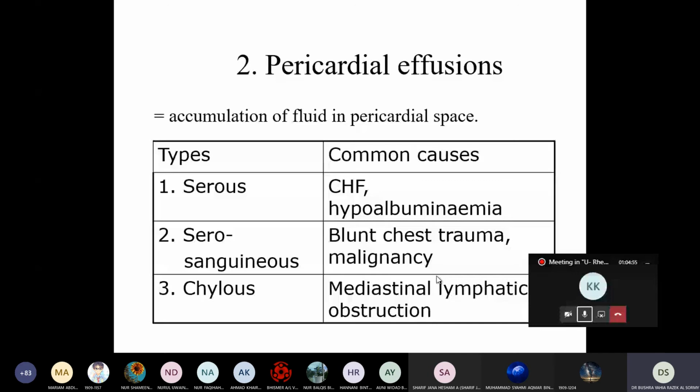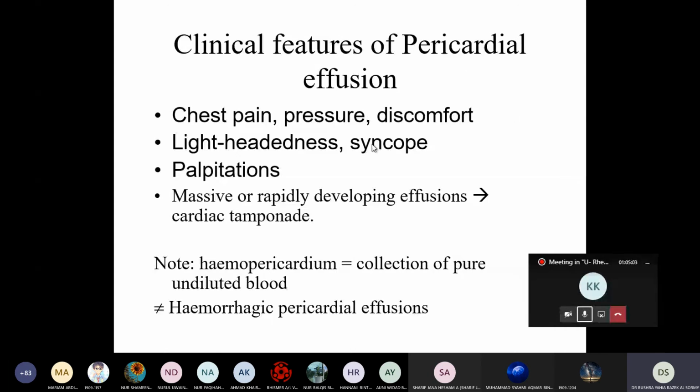Clinical features of pericardial effusion: chest pain, pressure, discomfort, lightheadedness, syncope, palpitation. Massive or rapidly developing effusion leads to cardiac tamponade, because the fluid accumulated in the pericardial area compresses the heart from outside, making it difficult for the heart to expand, so it can lead to arrhythmia.